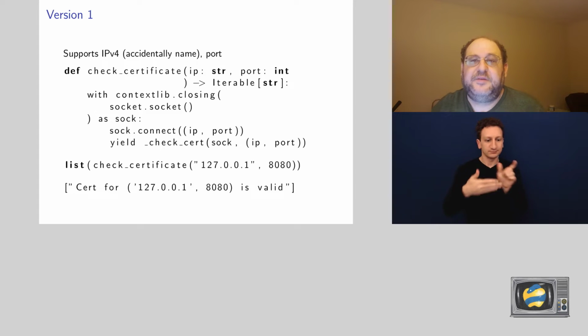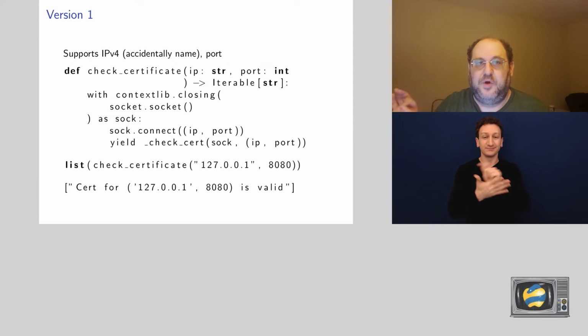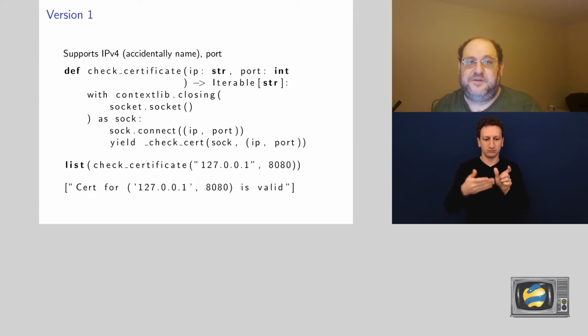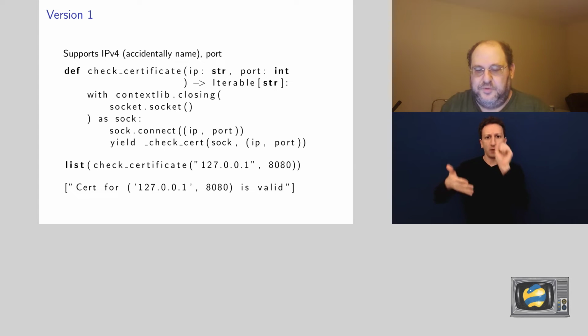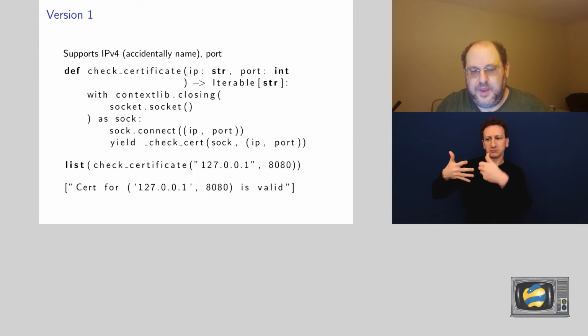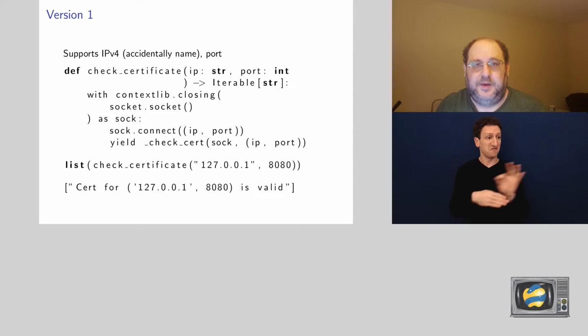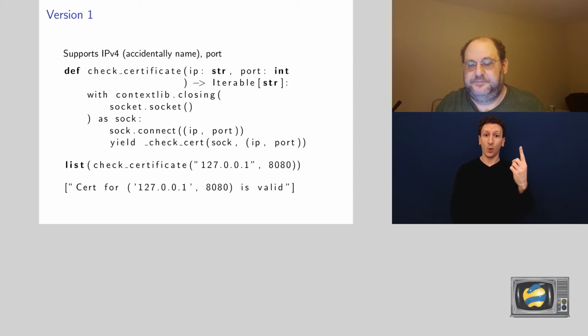We return an iterator, which is going to be interesting later, but if you remember what I said at the beginning of the talk, we want to have compatible return semantics. Sometimes there might be multiple certificates available for a service, so we want to already be able to do that. So we're good to go. We have a good function, and this is a good first version.